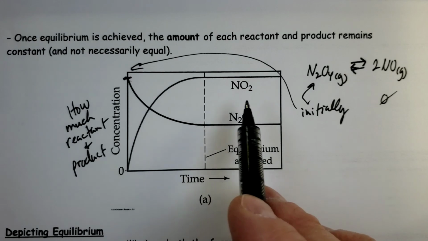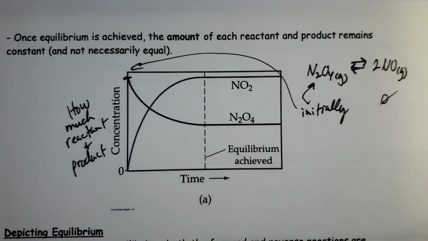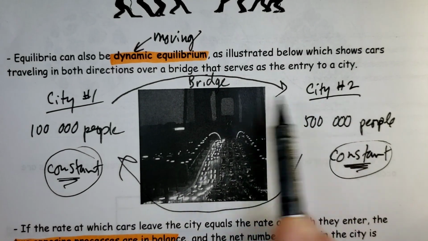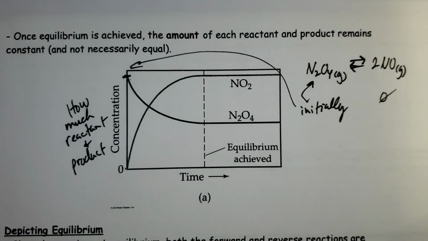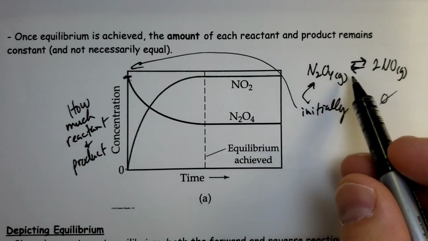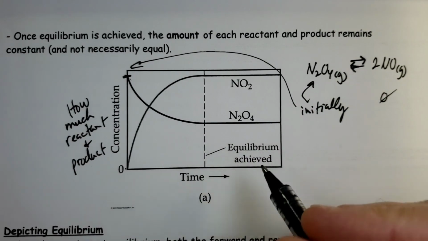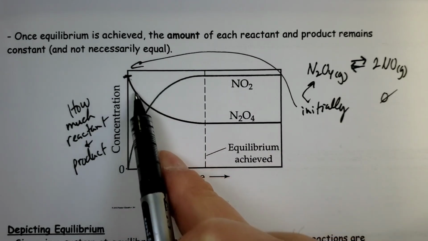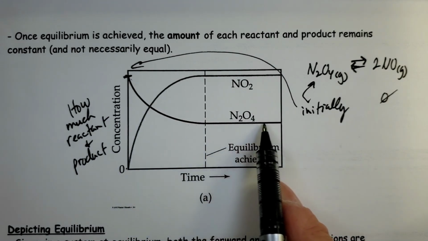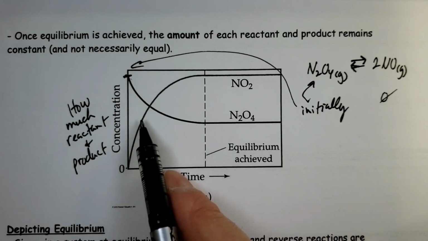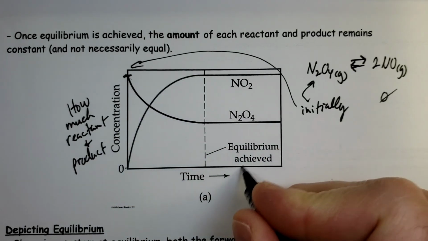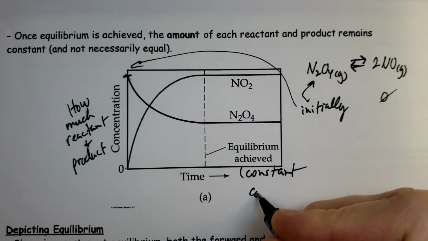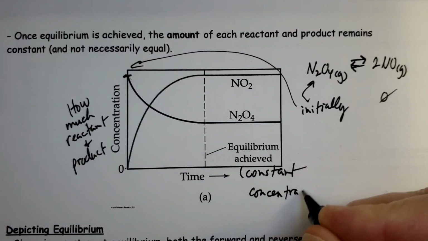Now notice they don't have to be equal. Just like in that city example, we don't have to have equal numbers and equal population. Similarly here, we don't have to have the same amount of reactant and product. Again, what happens here is a flat line though. N2O4 gets used up until there's a constant amount left over. NO2 gets produced until there's a constant amount. So this is signified by constant concentrations.